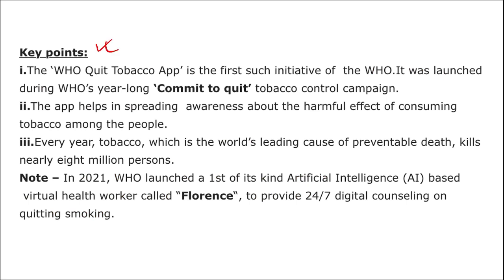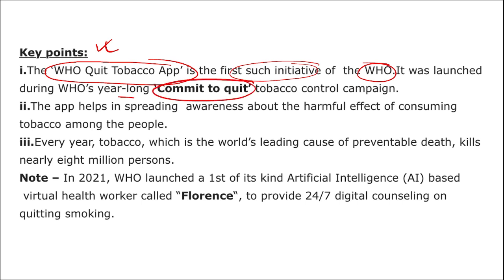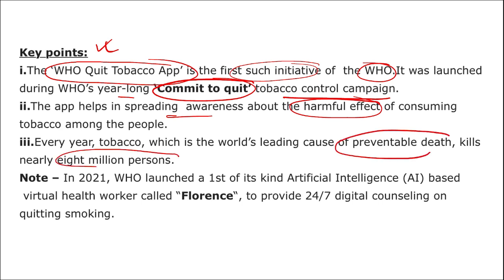If we look at some key points, the World Health Organization Quit Tobacco app is an initiative of WHO. It was launched during WHO's year-long Commit to Quit Tobacco Control campaign. This will help in spreading awareness among people about the harmful effects of consuming tobacco. Every year, the world's leading cause of preventable death kills nearly 8 million people.